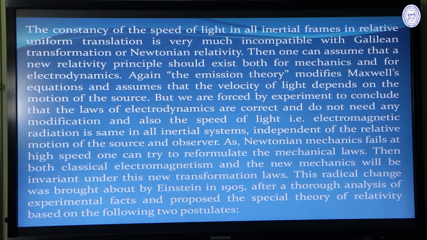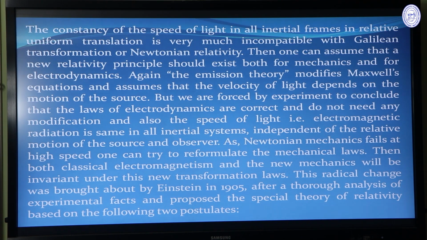The constancy of the speed of light in all inertial systems in relative uniform translational motion is very much incompatible with the Galilean transformation relativity. Then one might assume that a new relativity principle should exist, which is valid both for mechanics and electrodynamics. But we are forced by experiment to conclude that the laws of electrodynamics are correct and do not need any modification. And also the speed of light, electromagnetic radiation, is the same in all inertial systems.